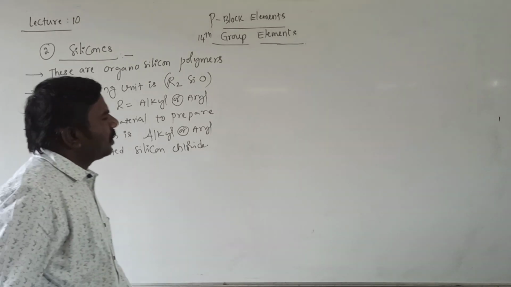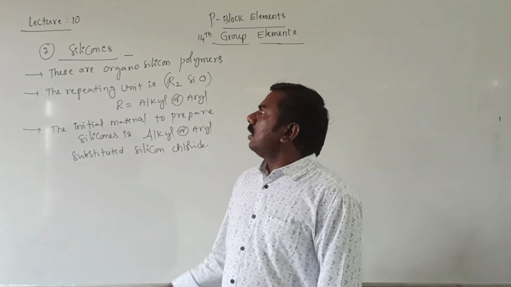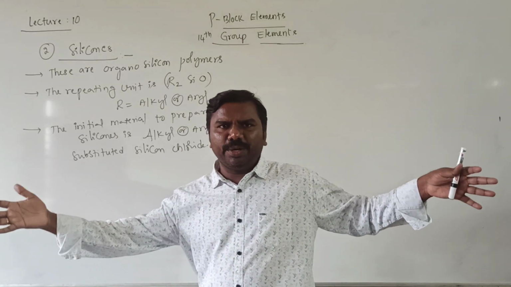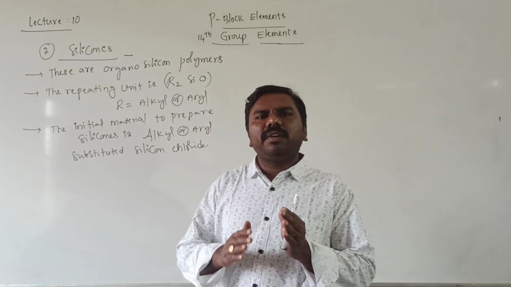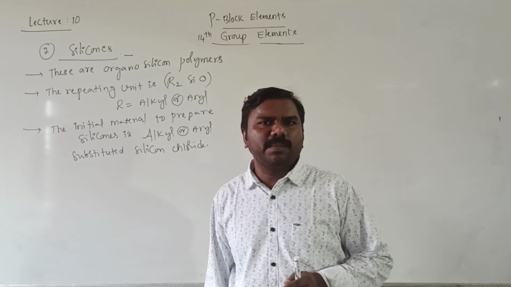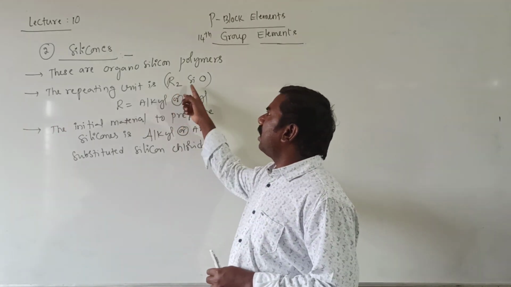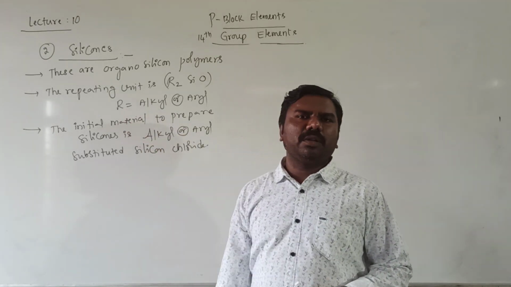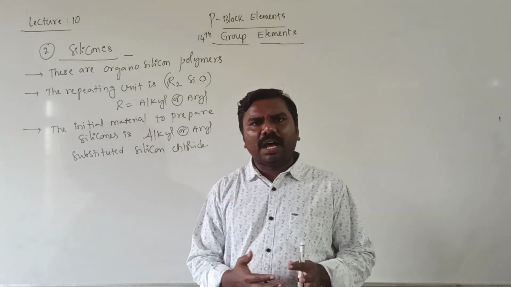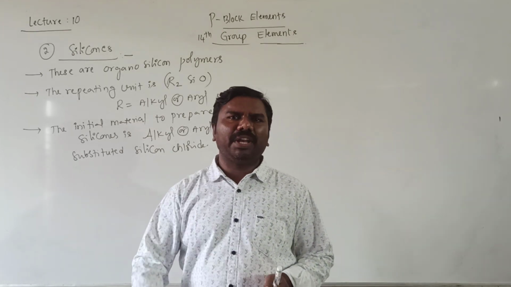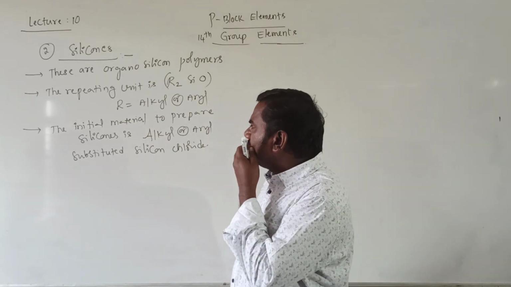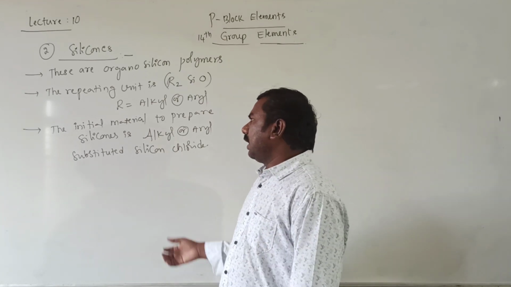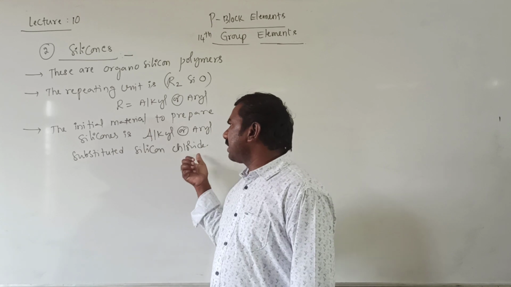Okay. We'll discuss silicones. These are organosilicon polymers. Actually, polymer means a big molecule, so one unit will be repeated continuously n times. The repeating unit is R2SiO, where R equals an alkyl group or aryl group, like methyl, ethyl, propyl. Aryl means nothing but a phenyl group, a benzene group. So the initial material to prepare these silicones is alkyl or aryl substituted silicon chloride.